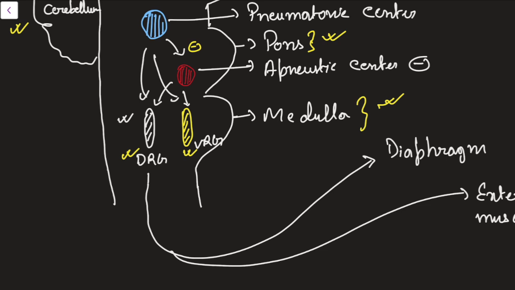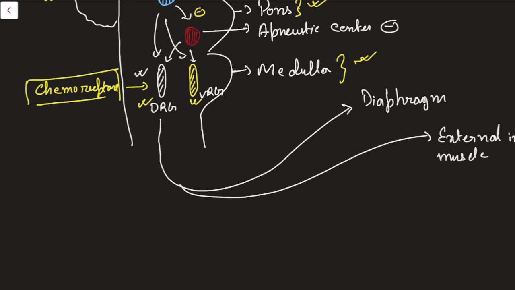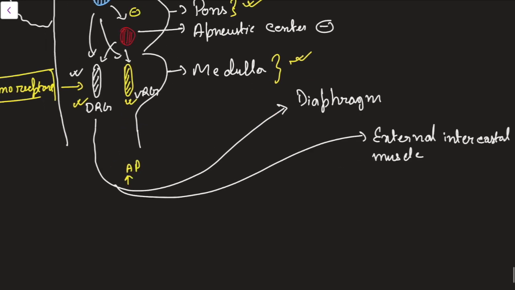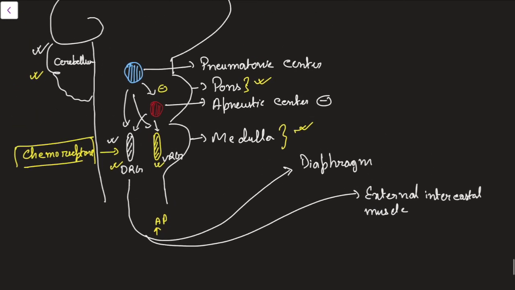As I have already said, the DRG is situated near the nucleus tractus solitarius, and it will receive the sensory input from chemoreceptors. Suppose these are the chemoreceptors; I am not drawing that. From these chemoreceptors, it will take some input, and according to that input, if the DRG is stimulated, it can directly send action potentials to the diaphragm and the external intercostals. So they will contract and increase respiration. So this much is clear, how the neural control is done.